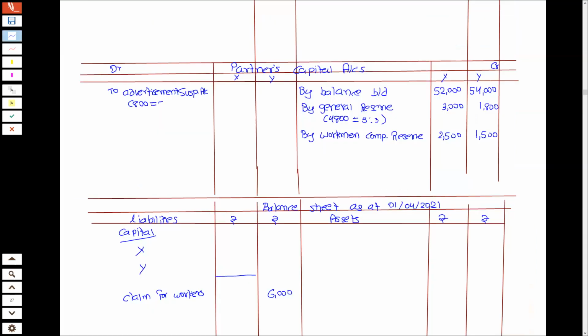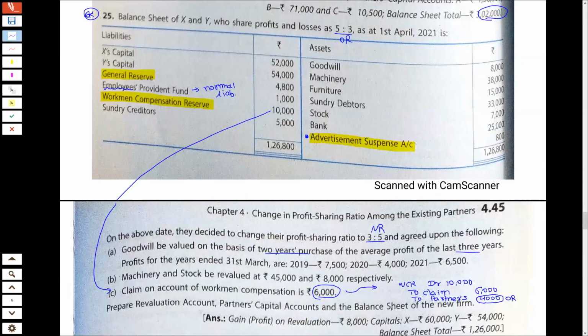In which ratio? 5:3. So it's very easy. 500 and 300. So I have distributed this advertisement suspense. I have distributed general reserve as well as I have distributed workman compensation reserve.